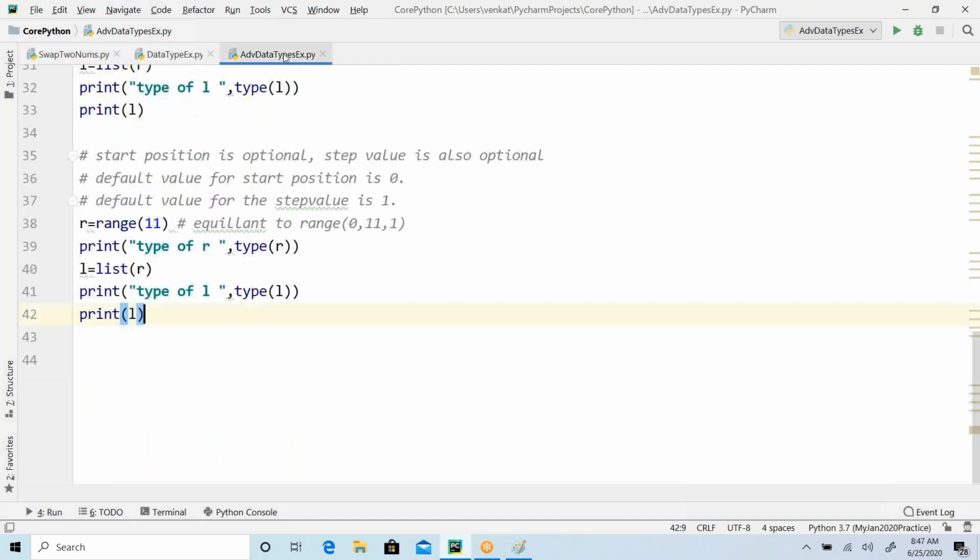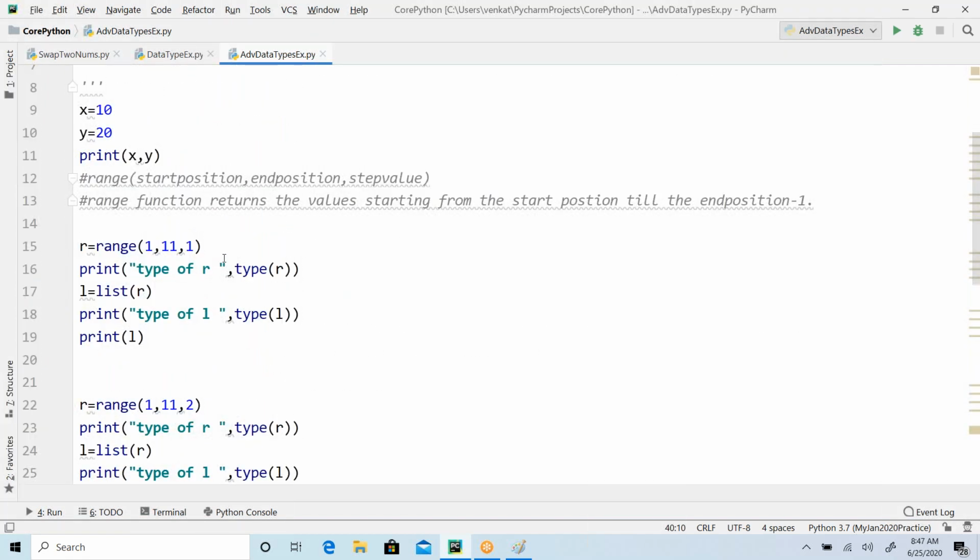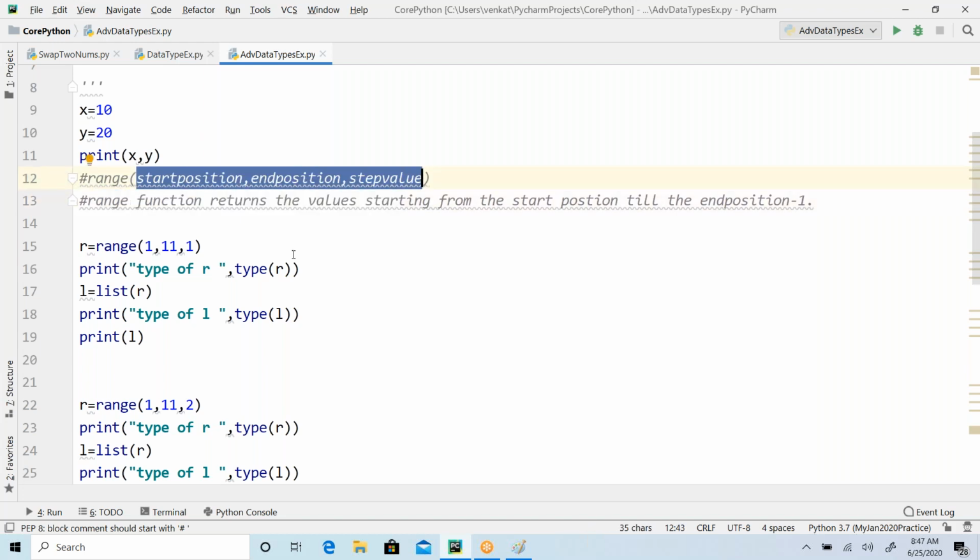We use the range function in our programming all the time, so make this clear. We have a range function which expects 3 values, right?